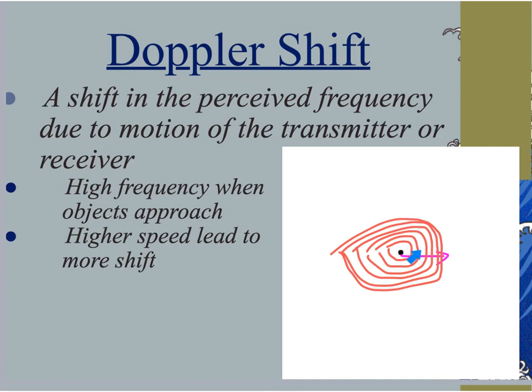The closer these lines are, the sound waves are together, the higher the frequency, which is why when you hear a fire truck come towards you at a high rate of speed, it sounds really loud up to the point where it passes you, and as soon as it passes you, that sound kind of drops off, almost as if the fire truck has turned down the volume as it passed you. But all that's happening is that these sound waves are becoming so stretched out and spaced out that the frequency appears to be a lot lower.